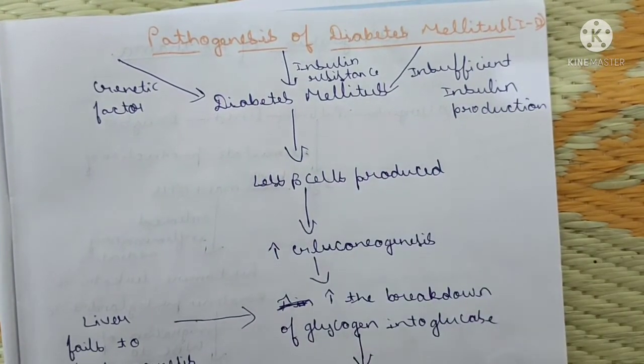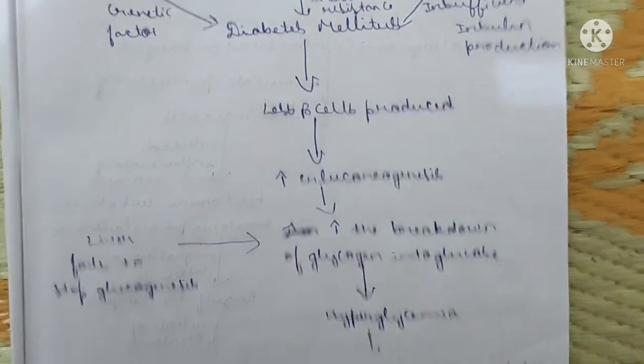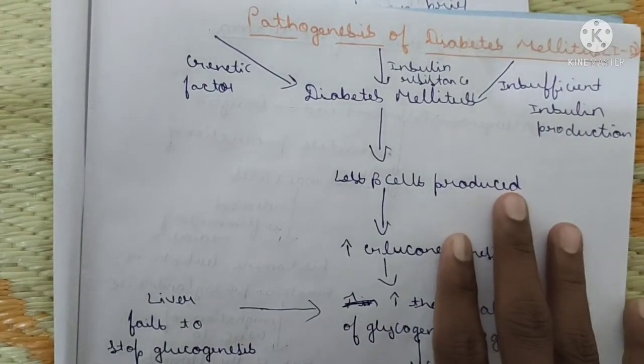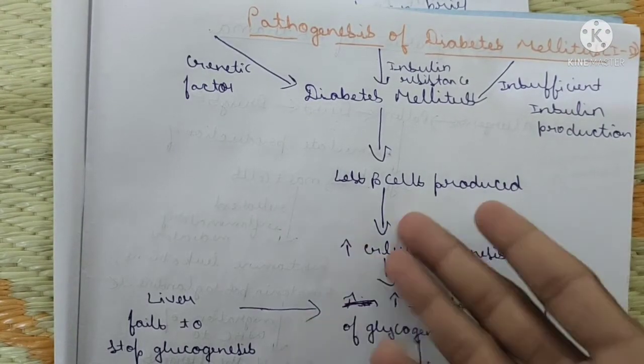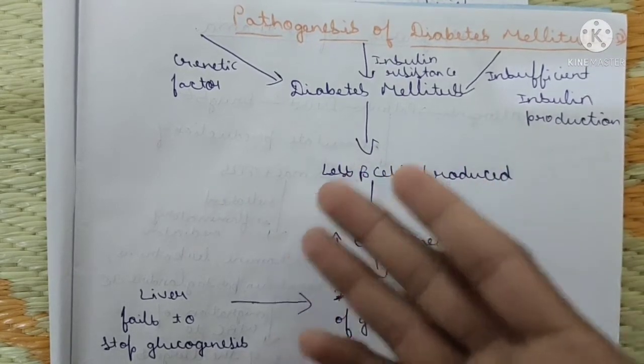This is the simple pathogenesis, my dear brothers and sisters. By writing this pathogenesis as a chart, you describe the chart in your examination. After writing this, you just explain it with this simple explanation. Diabetes mellitus comes from, or is caused by, insulin resistance.